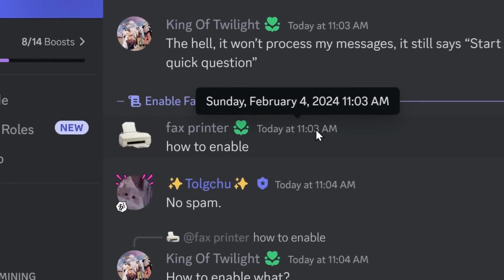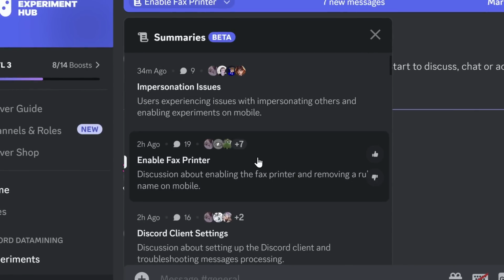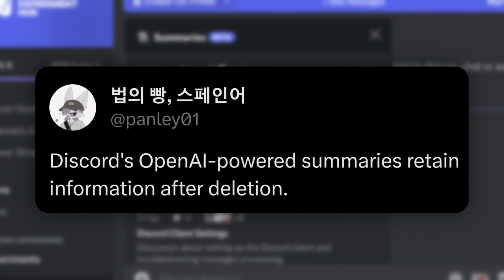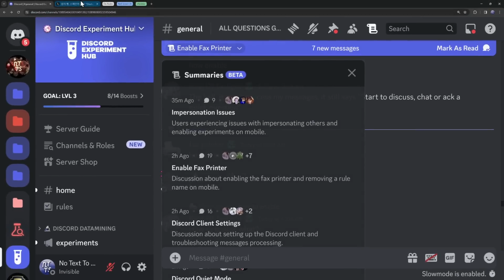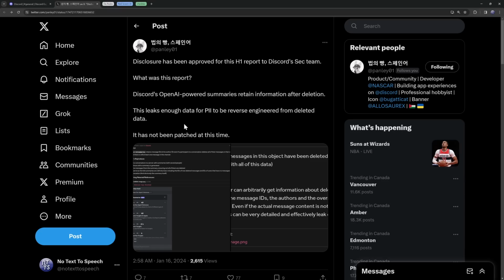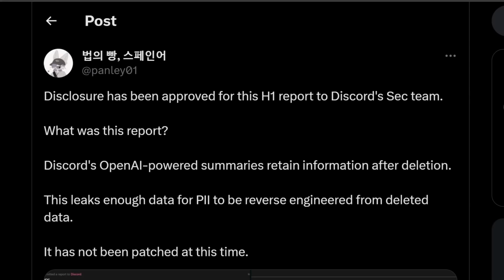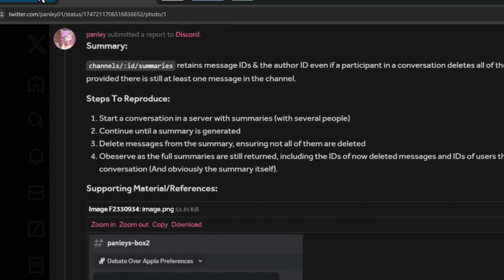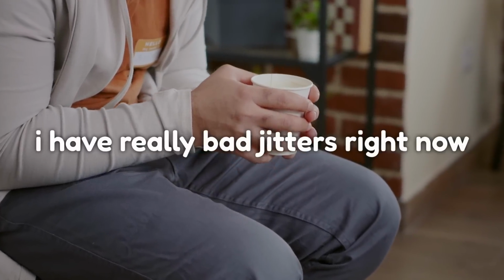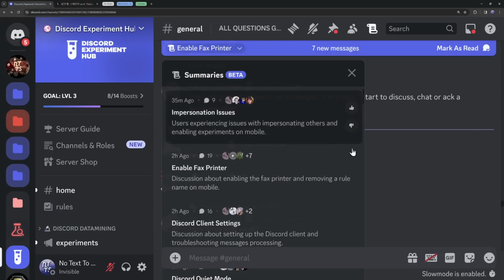Actually, for Discord, that's definitely not the case, because I don't think this AI summaries feature is going to last for long, because there's a big, massive issue with it. And the issue with AI summaries was found by a very familiar face on this channel, Panley. Now, I could be really lazy and boring and just read off of this screenshot, but I've had 2 cups of coffee today. I'm feeling it. So I'm going to show you how this exploit works in practice.